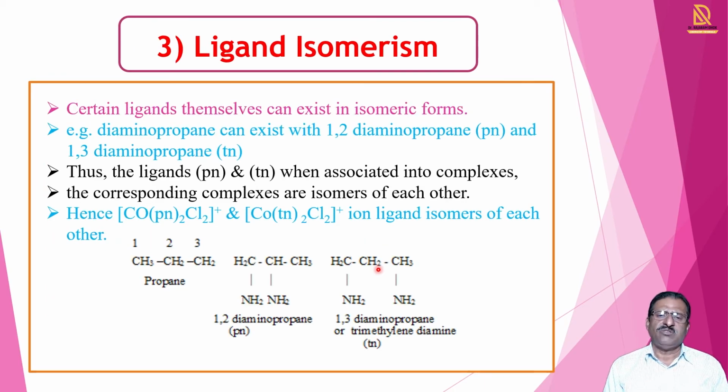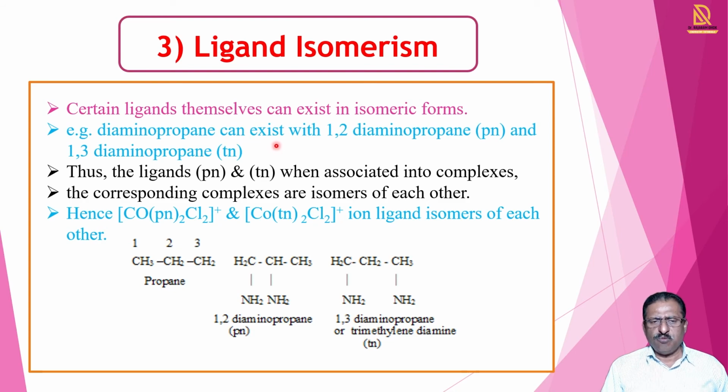Then the third type of isomerism is ligand isomerism. In some coordination complexes, certain ligands can show isomers when their positions are changed. For that purpose, we take the example of diaminopropane.